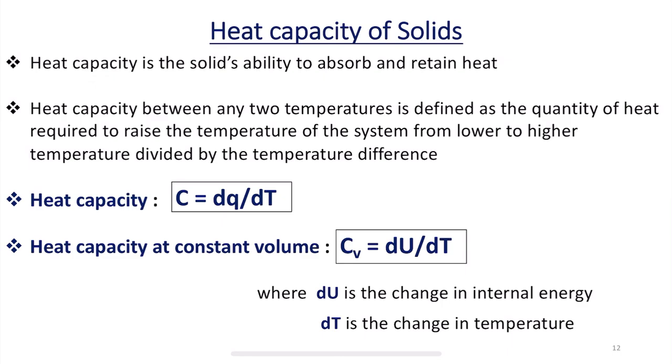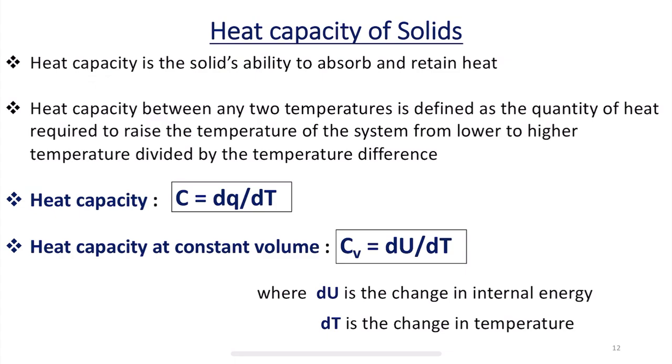Each and every solid object, particle or substance has a certain capacity to absorb and retain heat for some time. For example, if you heat a solid object, the temperature increases, and you cannot touch it. You have to keep it aside for some time so that the temperature decreases to room temperature.